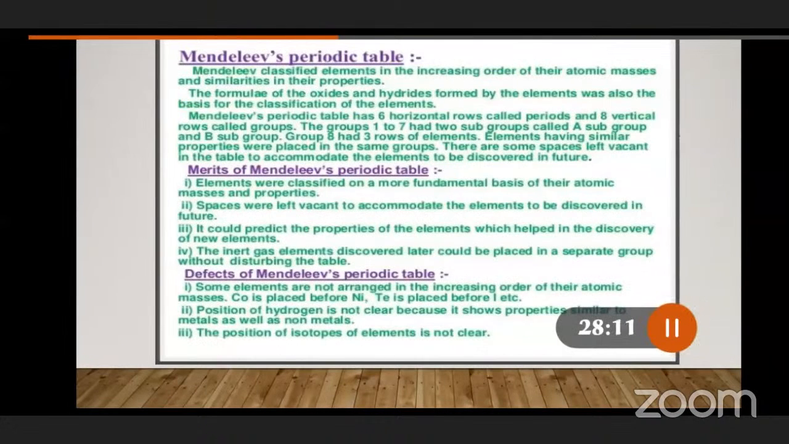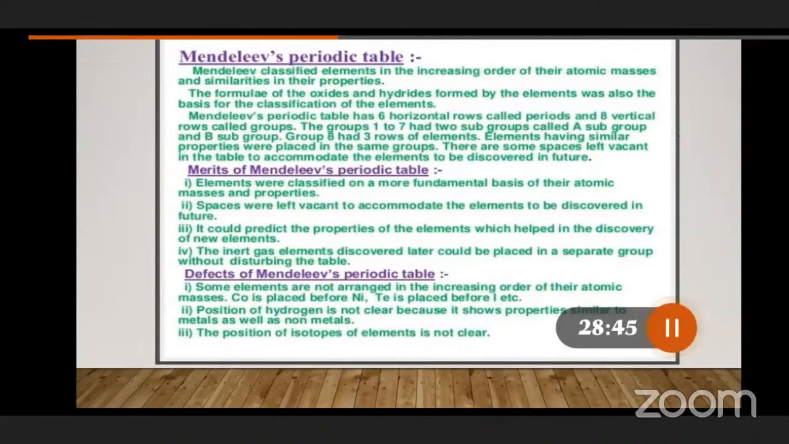Right. Elements having similar properties were placed in the same group. So one of the best things we need to observe in the Mendeleev periodic table is that the elements having similar properties were placed in the same group, an initiative taken from Newlands. There are some spaces left vacant in the table to accommodate the elements yet to be discovered. So this is the best thing we observe in the periodic table. Already we have discussed the Mendeleev periodic table and the Newlands periodic table.